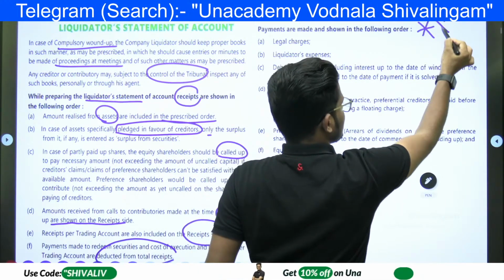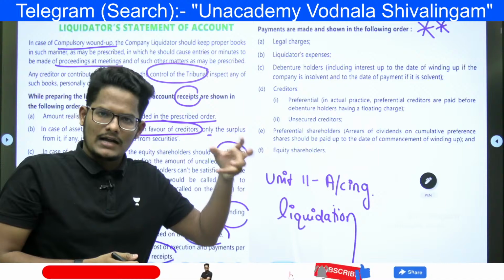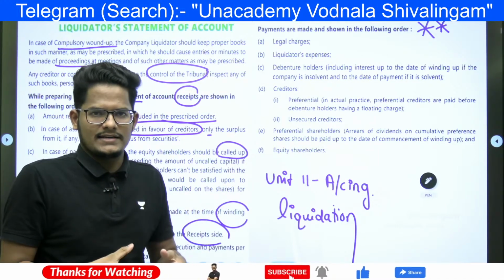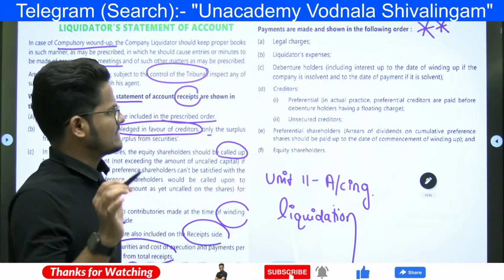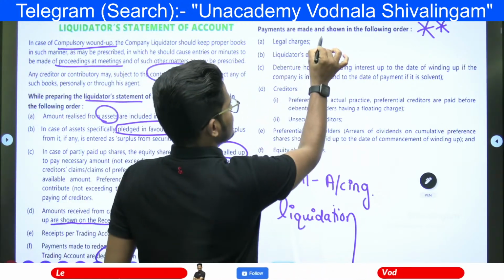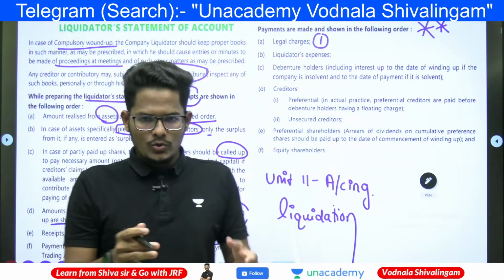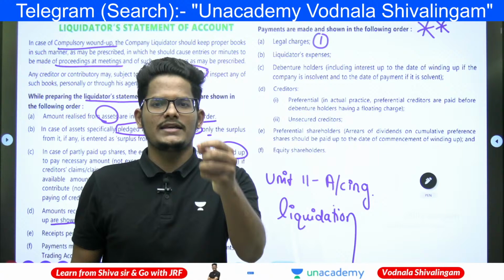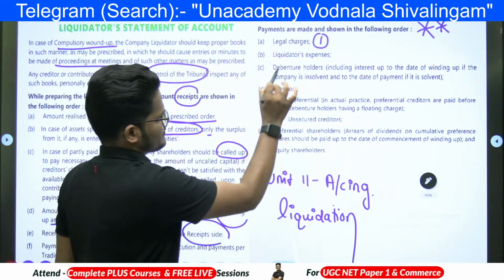Once you realize the amount, once you got the amount credited into the liquidator's account, now you are having an amount after selling all the assets. How are you going to pay the liabilities? First, legal charges is our number one priority. Legal charges. Why? To carry out all these proceedings of the liquidation, you must have incurred legal charges. First you need to pay, that is a statutory obligation you must pay.